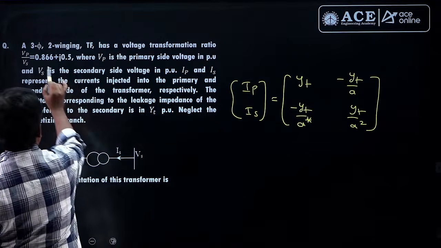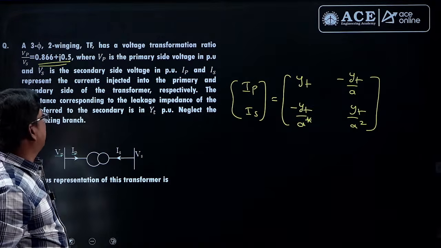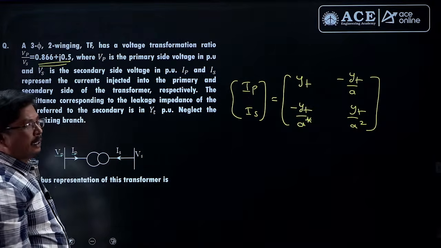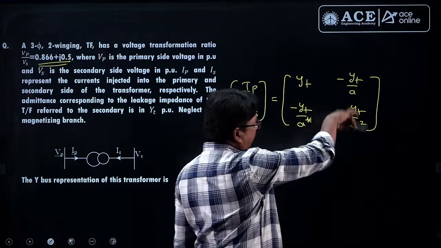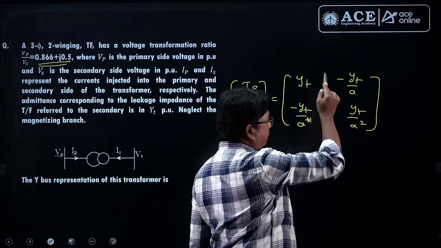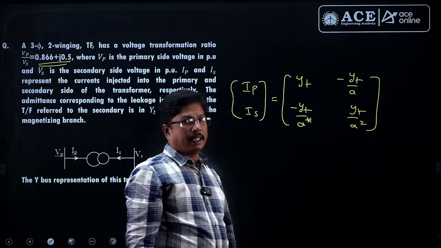They have given the value of A, students, 0.866 plus j 0.5, and based on that they have given the direct options. From the 4 options, whichever matches this will be the perfect answer.